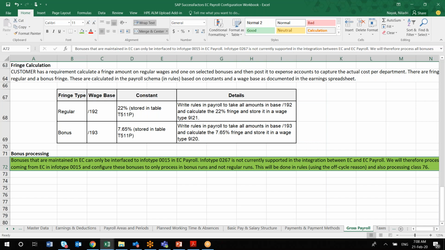That's the instruction given by SAP. We can't question why, but due to some reason in the backend they might have decided that. As of now, that is the instruction, and it may be subject to change depending on future releases of this product. This product has gone through a lot of changes during the last 2.5 years, so you can expect similar information coming from SAP, and they will update this workbook in a future release, saying this information is no longer valid and you have to adapt accordingly.